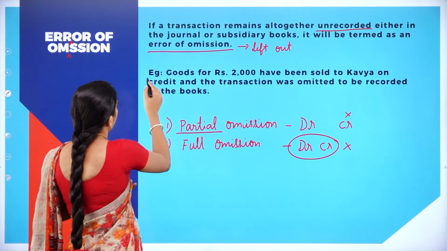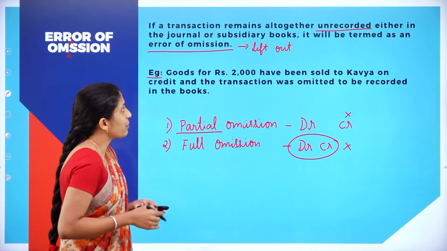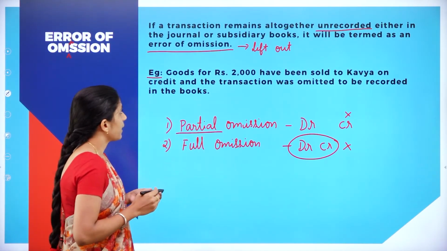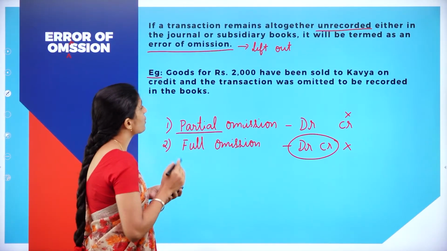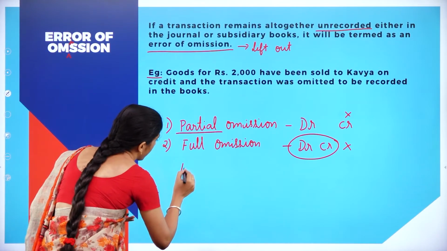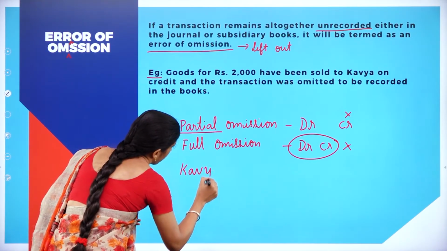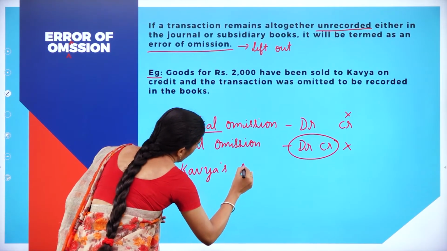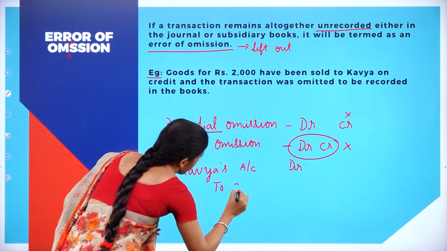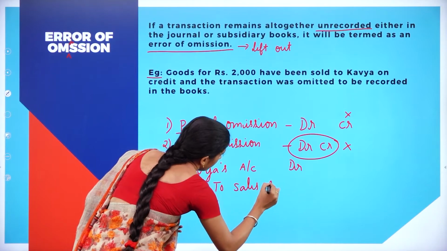For example, goods of rupees 2000 have been sold to Kavya on credit. Now what is the transaction? Goods for rupees 2000 have been sold to Kavya. So your journal entry is Kavya's account debit to sales account. Right?